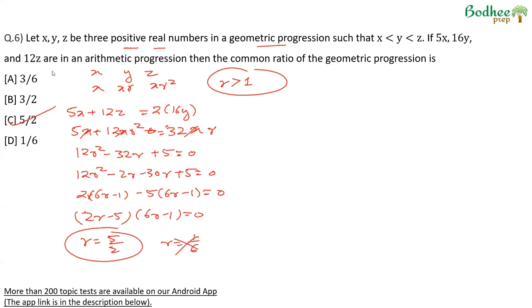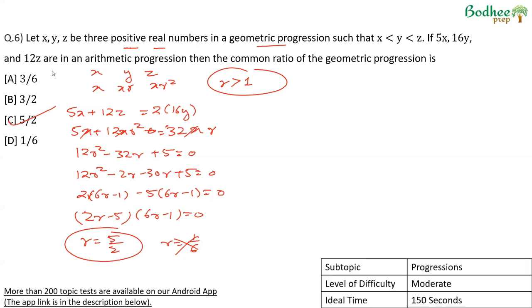I think moderate sort of a level question. Solving a quadratic by writing an equation should take about 2 to 2.5 minutes.